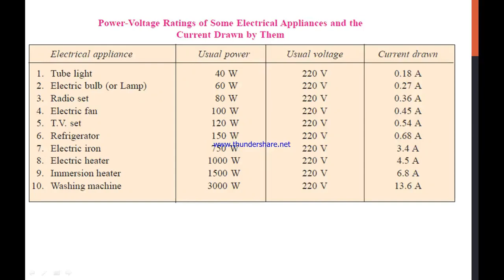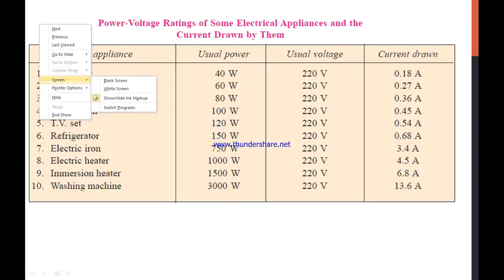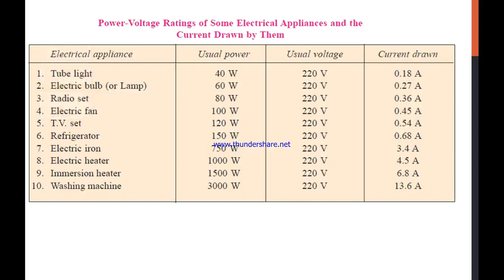Now here is a table that consists of the different electrical appliances that we generally use in our daily life, and we will see what the rating of power is and how the current drawn is proportional to it. First of all, I want to tell you that the potential, that is the voltage supply, is the same in this column. Why? Because when you use any appliance, you connect it to the switch, and from the switch you get the same value for every appliance. That is 220 volts for all the appliances, a fixed value. So that is the value of potential.